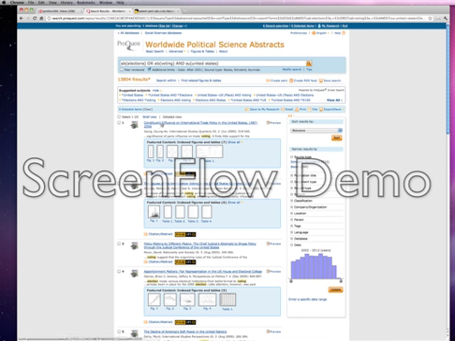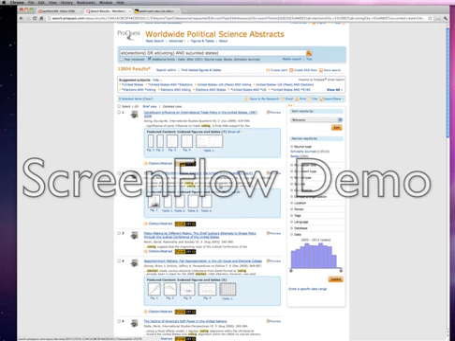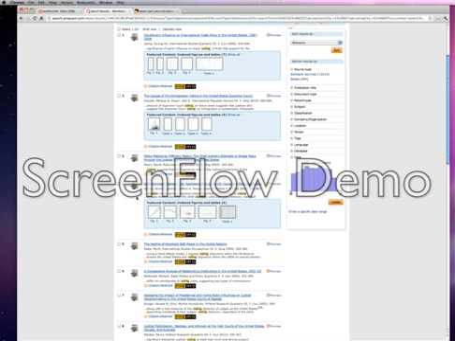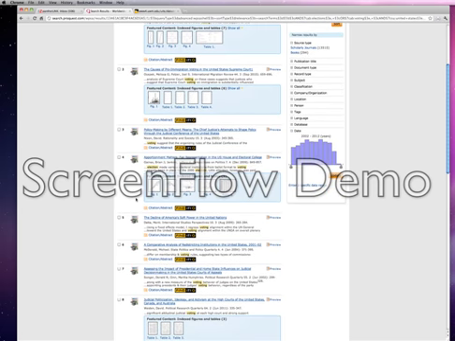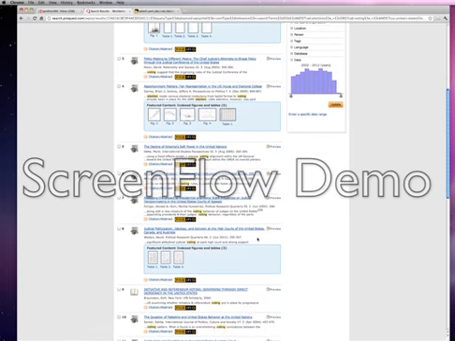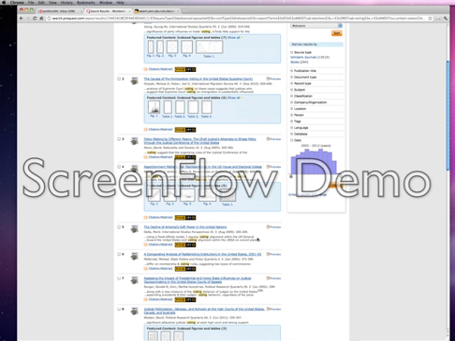The first article is about constituent influence on international trade policy in the United States. Not about the type of voting I'm interested in, which is individuals voting. Here we have voting on the Supreme Court, not quite what I'm looking for. Here we have an article about fair representation in House and elections in the Electoral College. That's more along the lines of what I'm looking for. Comparative analysis of redistricting institutions in the United States. Okay, so you can see that these articles are more narrowly focused on the United States, although there are still a few in here about elections from other countries as well.